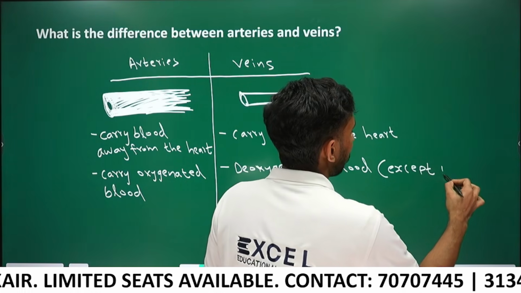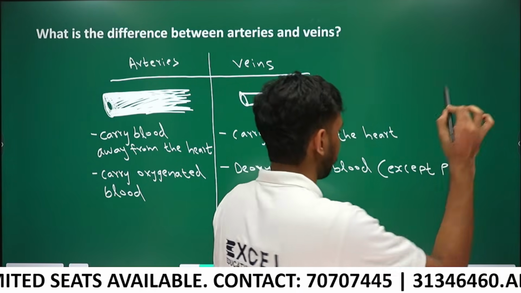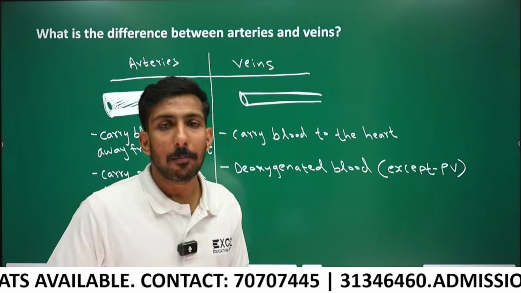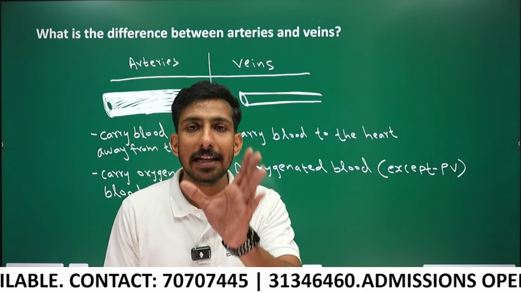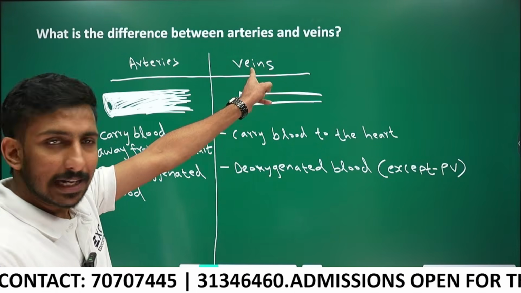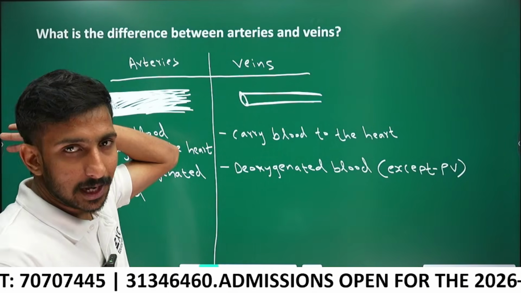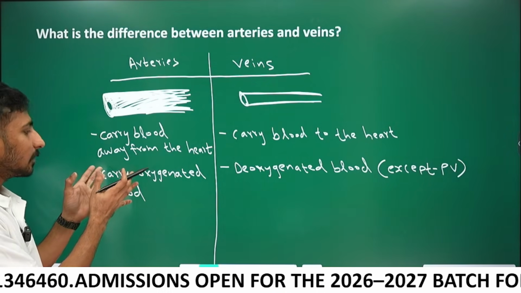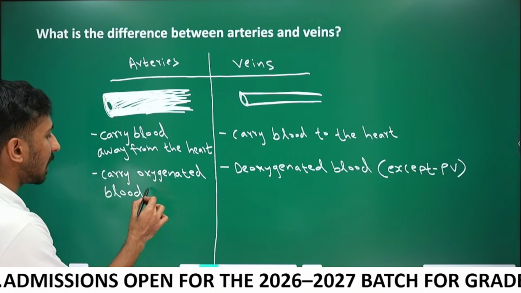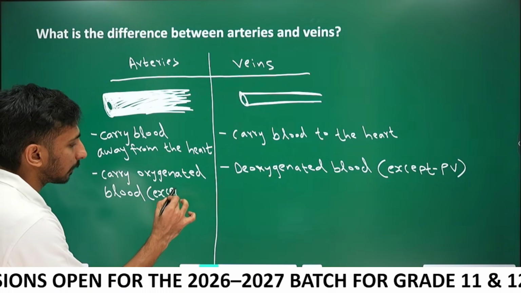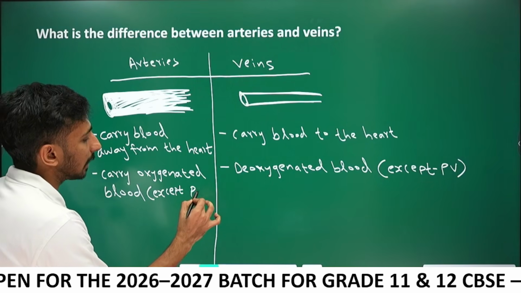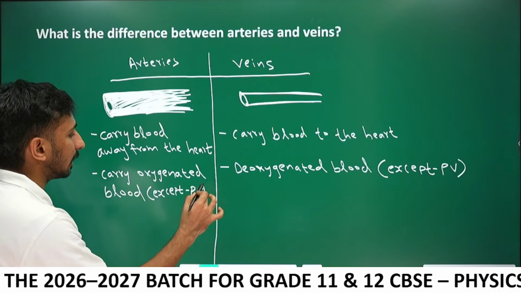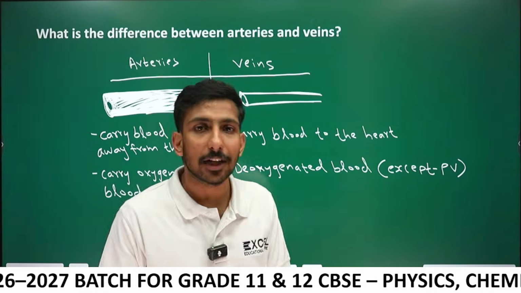Pulmonary vein is the only vein that carries oxygenated blood. And arteries generally carry oxygenated blood except pulmonary artery. Pulmonary artery carries deoxygenated blood.